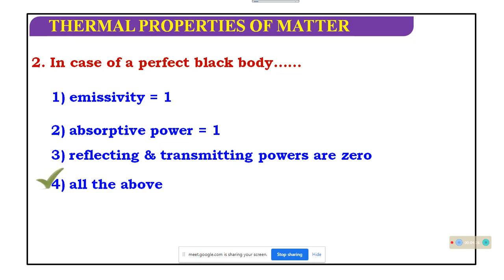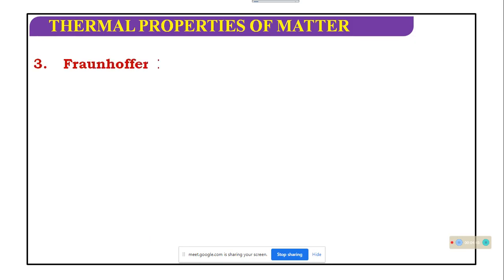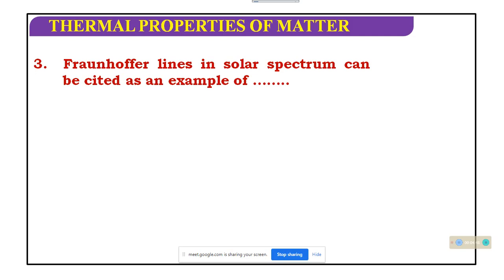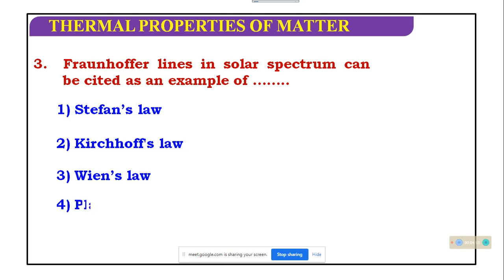The emissive power is 1 for a perfect black body. I am giving some information here from this MCQ. Please focus: the emissive power is 1, absorption power is 1, reflecting and transmitting powers are 0. Next: Fraunhofer lines in a solar spectrum are an example of which one? It will be an example of Kirchhoff's law, an application of Kirchhoff's law.